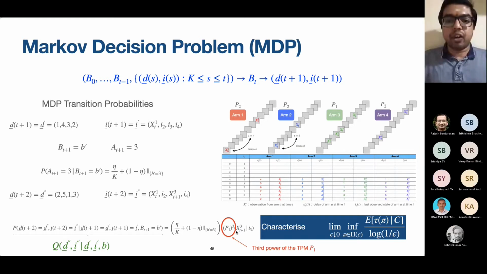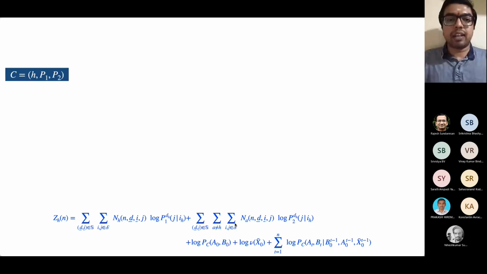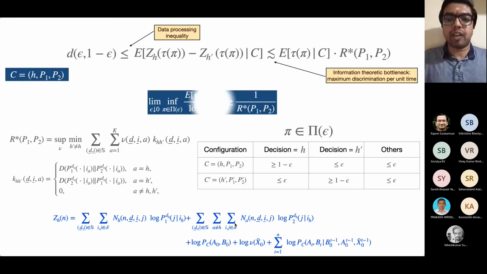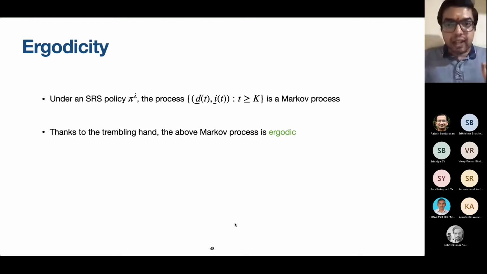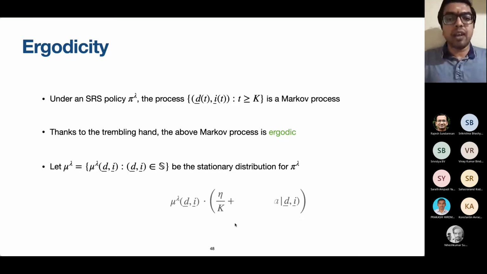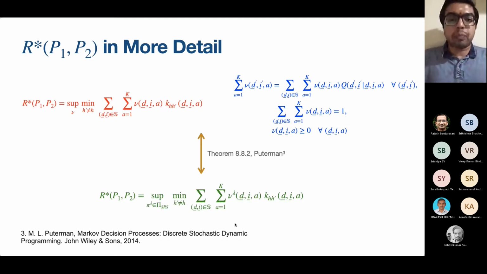Whenever we think of MDPs, the thing that should come to our mind is ergodicity of the MDP. The ideas are the same, data processing, all of this. It turns out that in the MDP formulation, the trembling hand model that we had will guarantee that this MDP is ergodic. Once we have ergodicity, we can write down state action pair occupancy measures, and these occupancy measures are what will come in the expression for the lower bound. The R star constant.